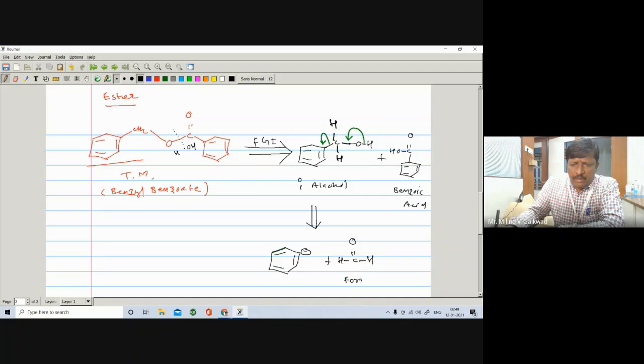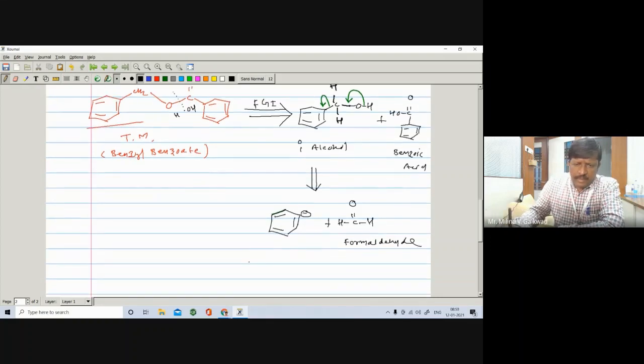Formaldehyde. And the other is a fragment, negative or positive. For this, we can write the corresponding synthetic equivalent. What is the corresponding synthetic equivalent?